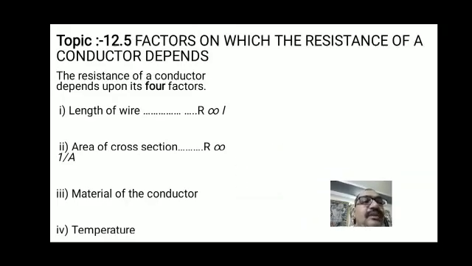Okay, our next topic, 12.5, factors on which the resistance of a conductor depends. The resistance of a conductor depends on four factors. The first factor is the length of the wire, the second is the area of cross section, the third is the material of the conductor, and the fourth is the temperature. How does it depend on the length of the wire? Resistance is directly proportional to L. And how does it depend on the area of cross section? R is inversely proportional to A, that is, proportional to 1 upon A.